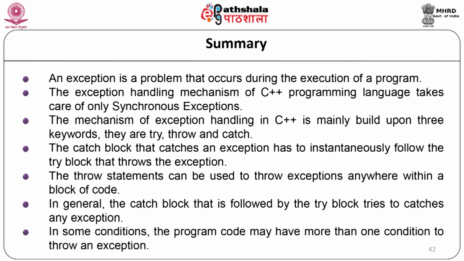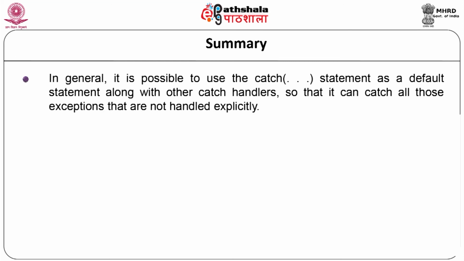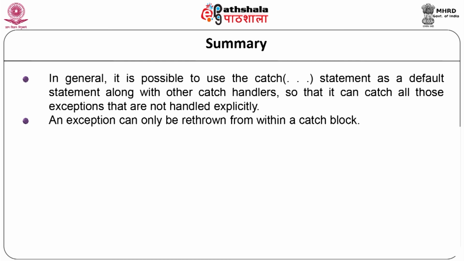In some conditions, the program code may have more than one condition to throw an exception. In general, it is possible to use the catch statement as a default statement along with other catch handlers, so that it can catch all exceptions that are not handled explicitly. An exception can only be rethrown from within a catch block.